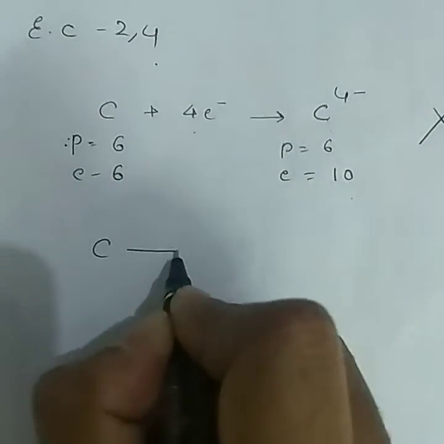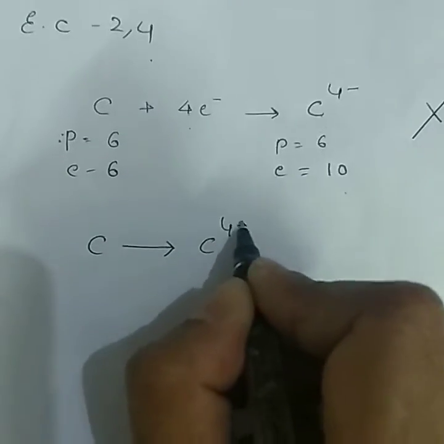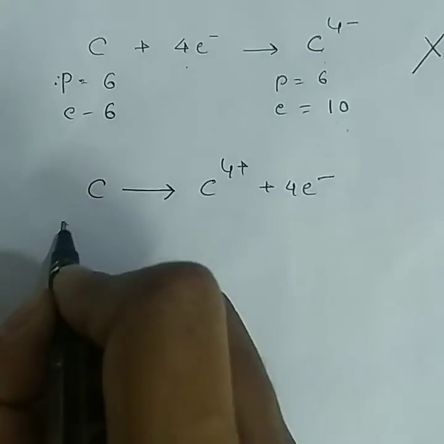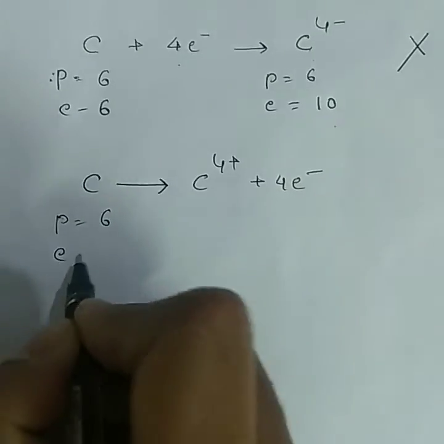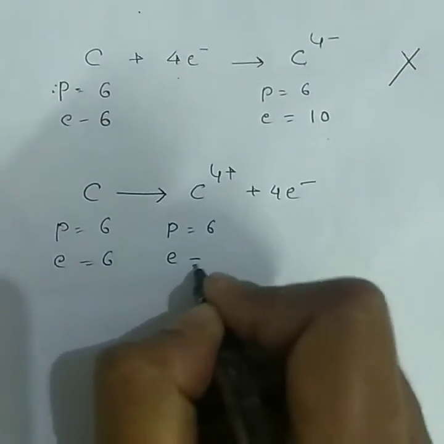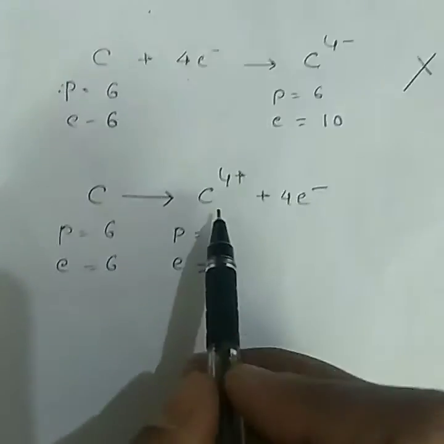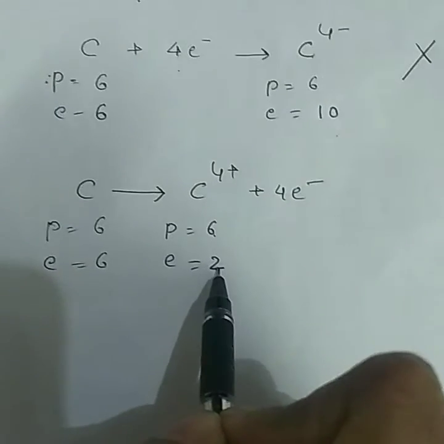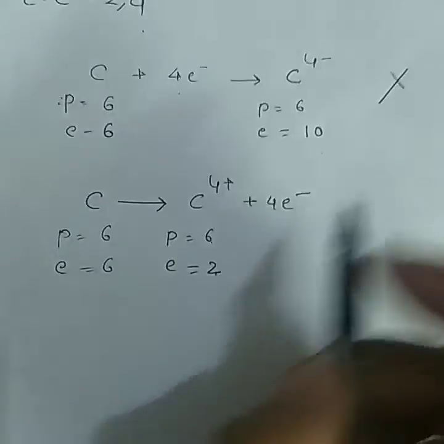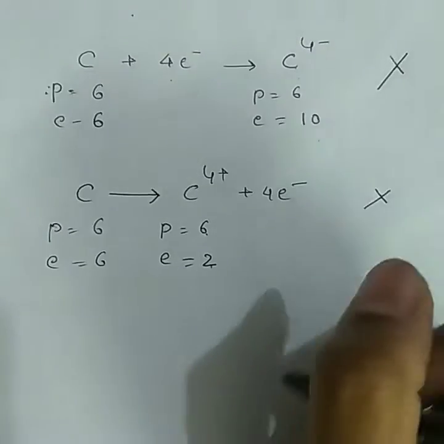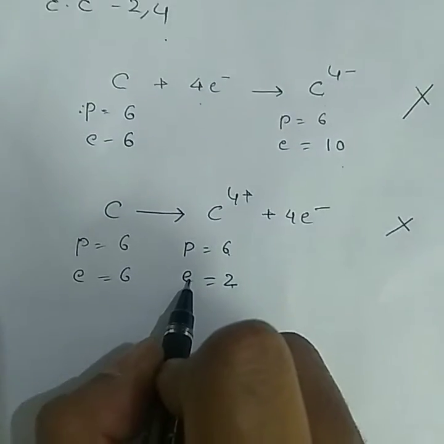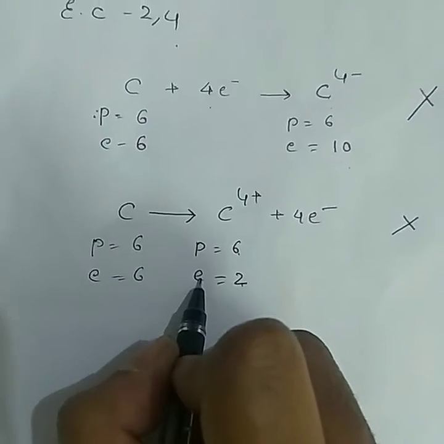Similarly, if carbon gives 4 electrons, it becomes C4 plus. The protons in the carbon are 6 and electrons are also 6. But in this carbon, the protons are 6 but the electrons change to 2. It means a nucleus with 6 protons is holding only 2 electrons. Then where will the remaining energy go? It will be wasted. So carbon cannot go for this also. So it satisfies this property by sharing the electrons. So carbon forms covalent compounds.